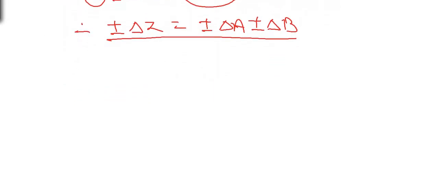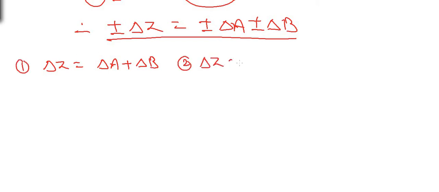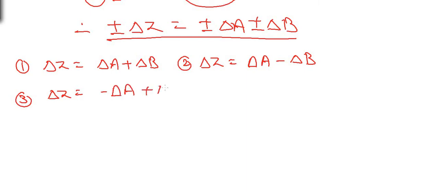Possibility number 1, take positive values of both delta A as well as delta B. So delta Z equal to delta A plus delta B. Possibility number 2, delta Z is equal to, let A be positive, delta A, and B negative, minus delta B. Possibility number 3, delta Z equal to minus delta A plus delta B. And possibility number 4 is delta Z equal to minus delta A minus delta B.